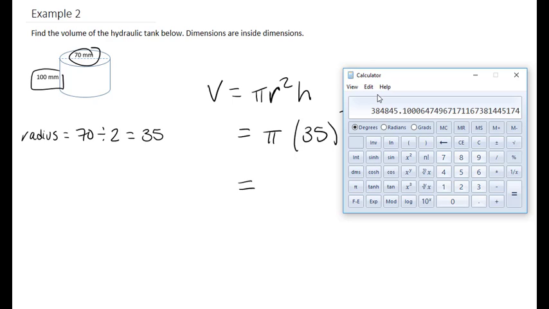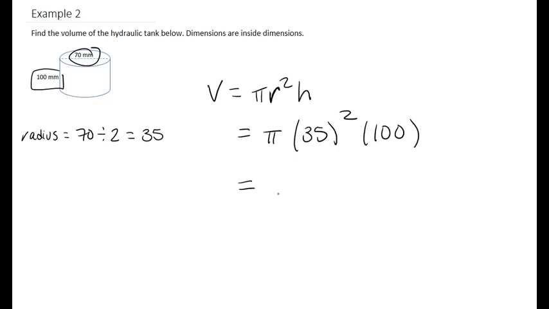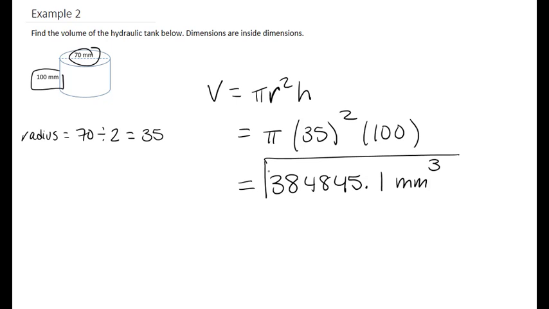So we're going to get 384,845.1. And now this is in millimeters, which explains why it's so large, because millimeters is a pretty small measurement. And this would be our solution.